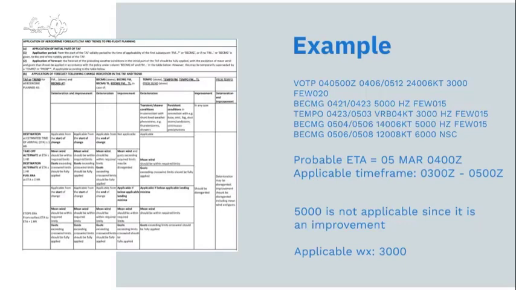So then our time frame is from 3 Zulu till 5 Zulu. So we see there TEMPO till 3 Zulu is 3000, and becoming from 4 Zulu till 6 Zulu, it's 5000 meters visibility. But the 5000 meter visibility according to the chart is not applicable since it's an improvement. So the applicable weather minima is 3000 meters within our time window.